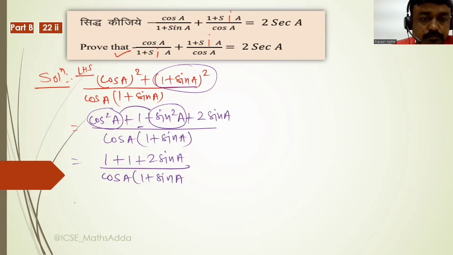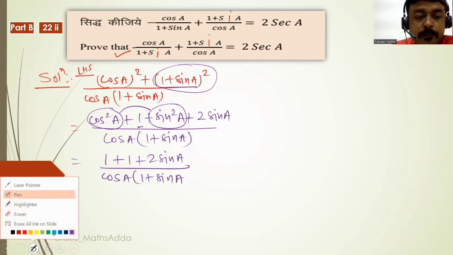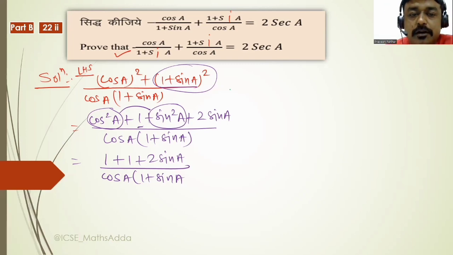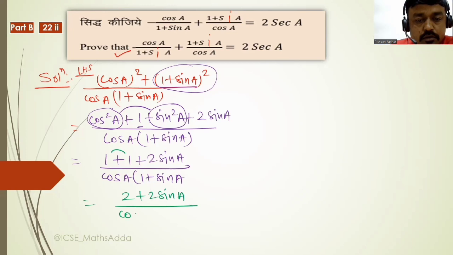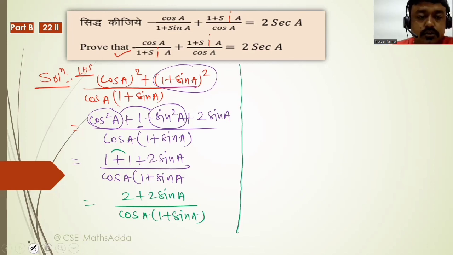Is it clear? Okay, so let me move on to another part. See, 1 plus 1 is 2, then 2 plus 2 sin A upon cos A (1 plus sin A). Clear? Okay, so next just see.